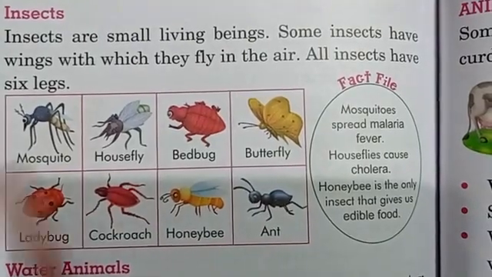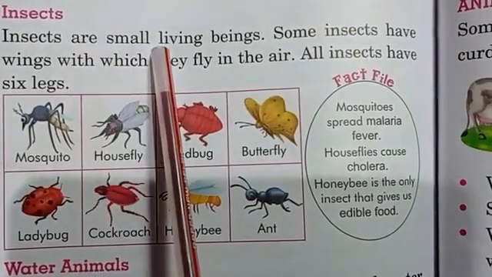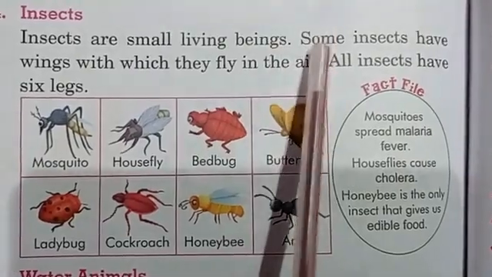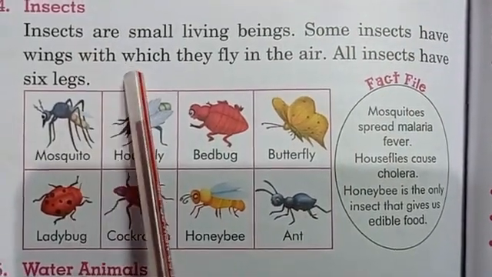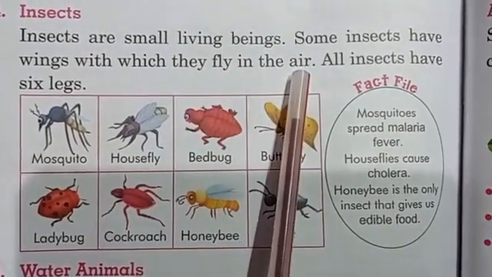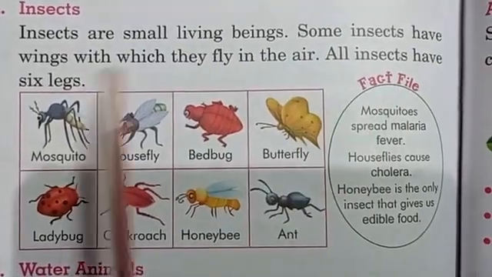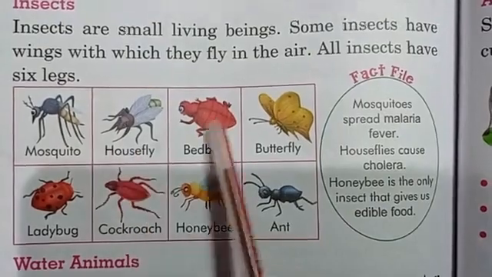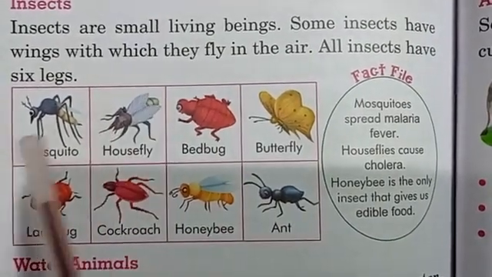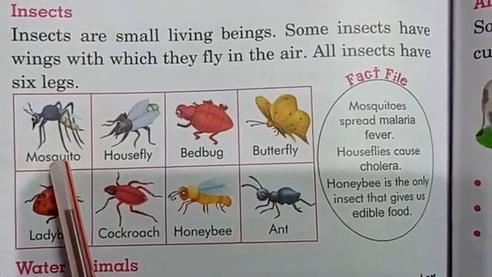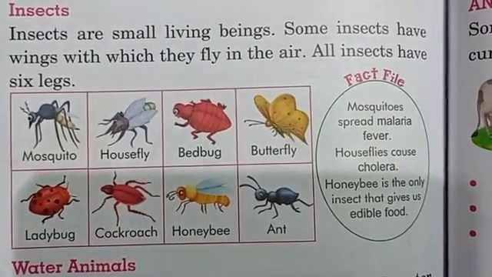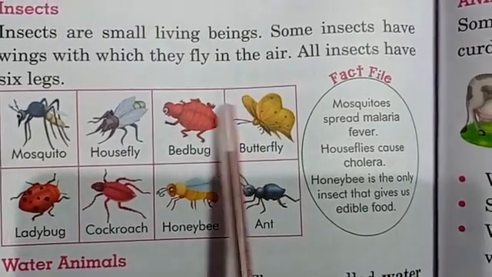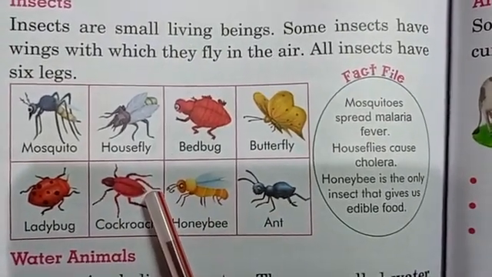Insects are small living beings. Some insects have wings with which they fly in the air. Most of the insects have 6 legs. Look at the example of the insects with pictures: mosquito, housefly. There are many insects.